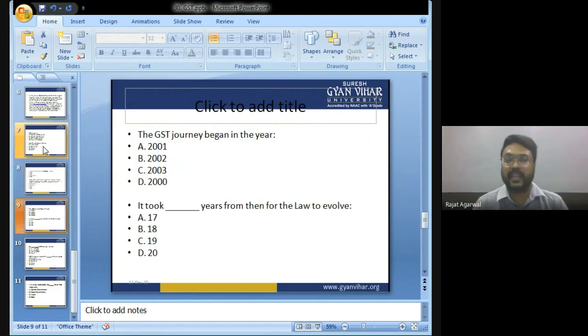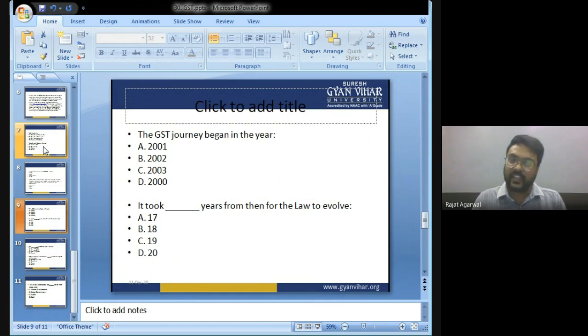GST journey began in the year: 2001, 2002, 2003 or 2000. बच्चों, the GST journey began in the year 2000. It took how many years from then for the law to evolve: 17 years, 18 years, 19 years or 20 years?